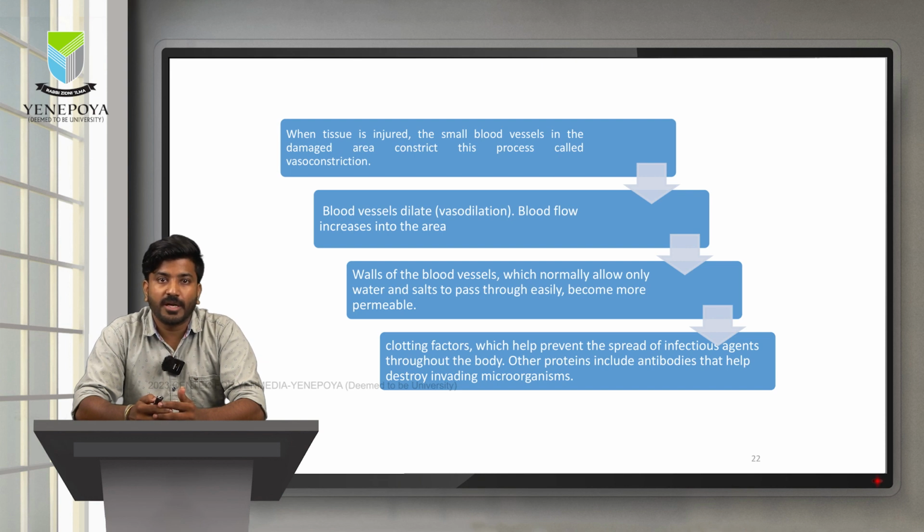This increase is majorly for all the immune cells to come to the site of injury. Once this happens, the blood vessels will slowly start allowing other cells to enter through them. Normally these are only permeable to salts and water, but at the time of injury they become more permeable to most of the immune cells. Once this is done, we have the clotting factor fibrinogen converting to fibrin, restricting the movement of pathogens. Ultimately, all the immune cells that are coming to this particular point will start destroying the pathogen too.